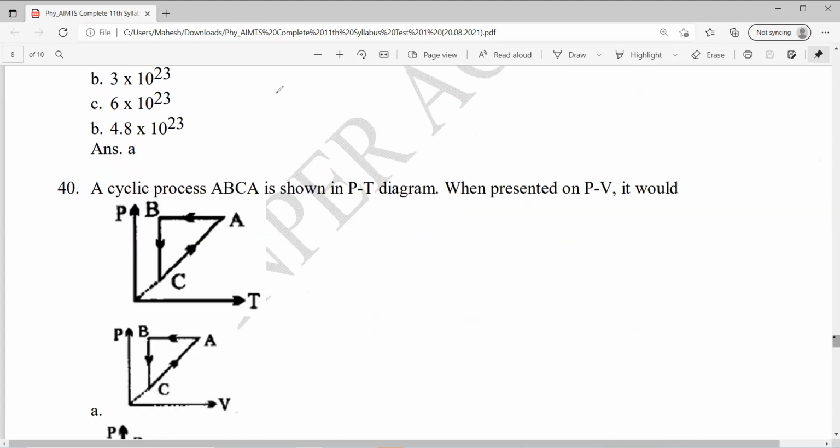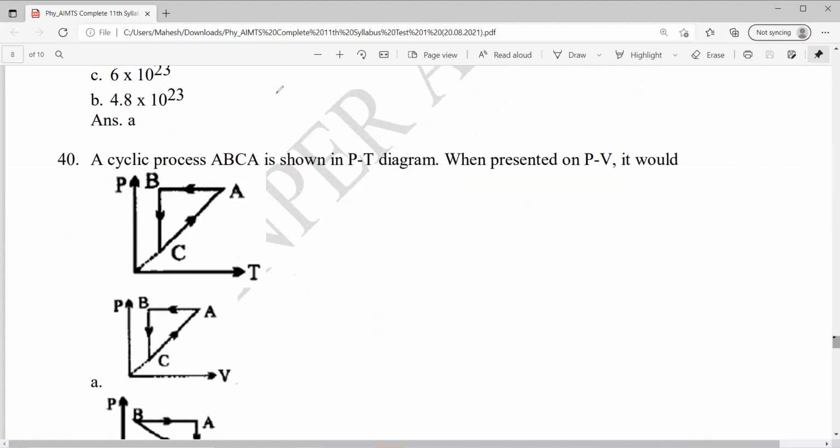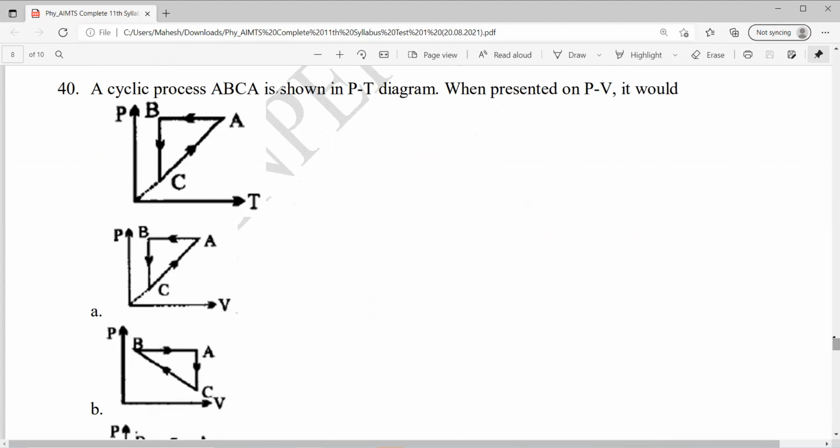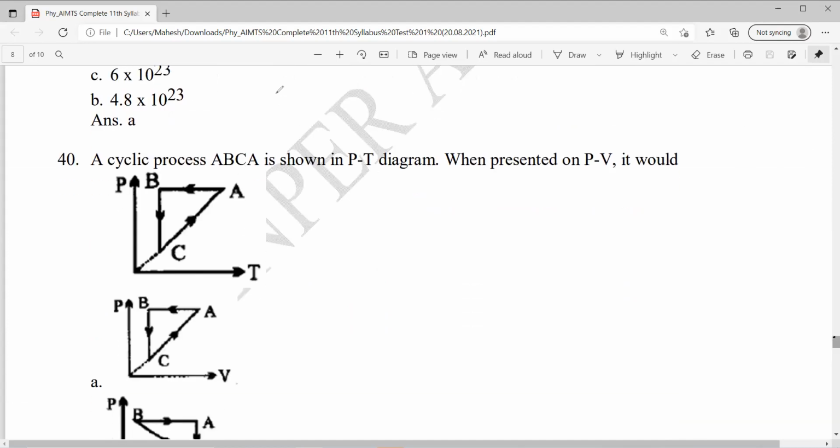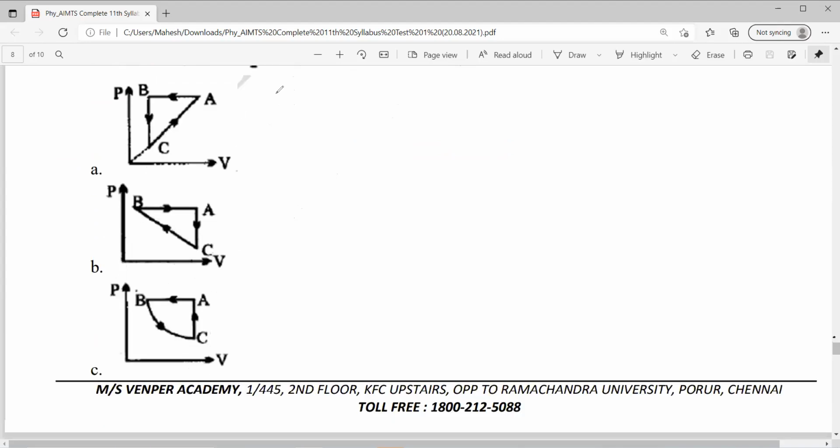A to B, pressure is constant. So in the PV diagram, pressure should be constant from A to B. Where is pressure constant? A to B pressure is constant.